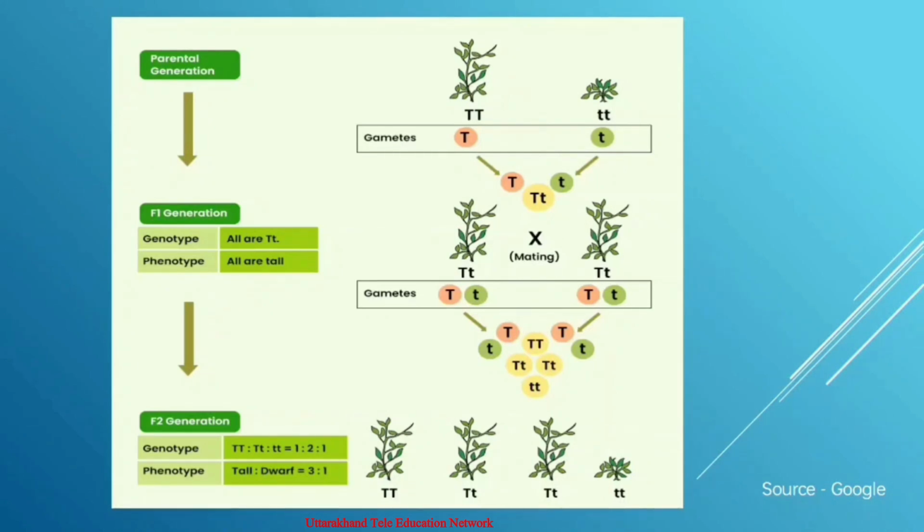Further, self-breeding of these plants shows that the dwarf plants breed true, that is, they produce only dwarf plants.